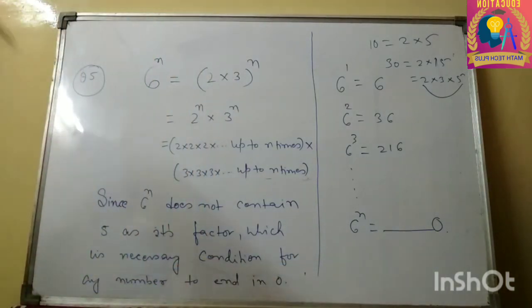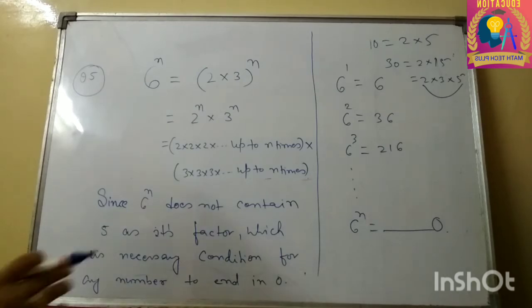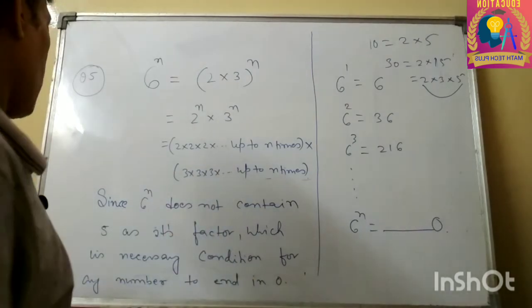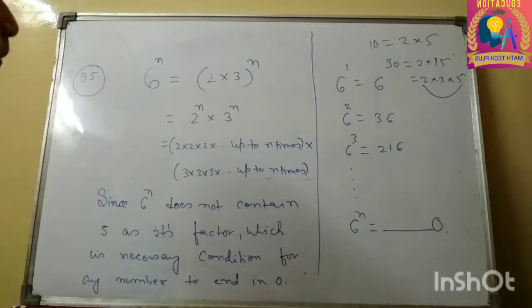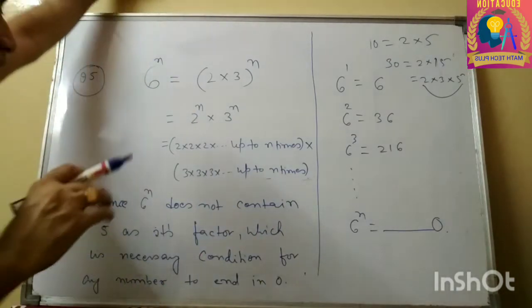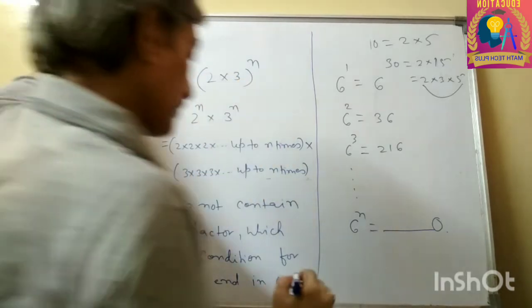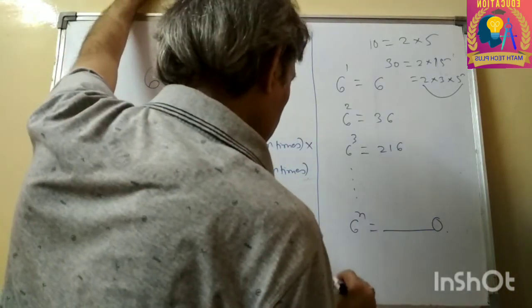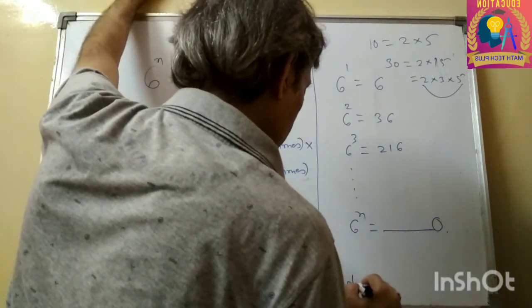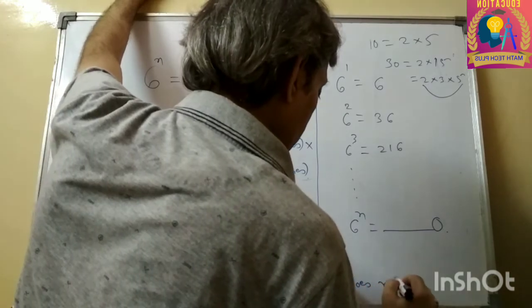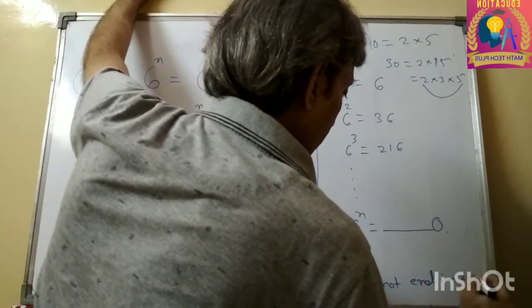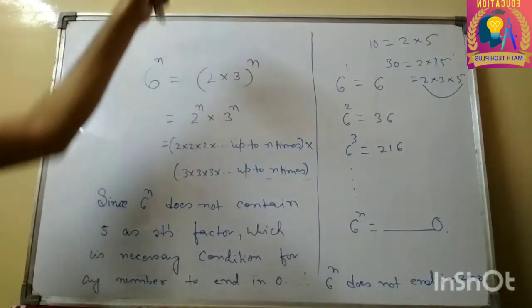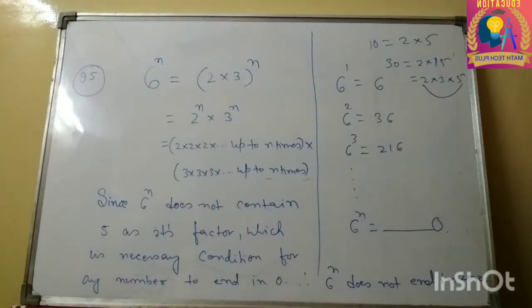Since 6 raised to the power n does not contain 5 as its factor, which is a necessary condition for any number to end in 0 according to this, it will never end in 0. You can write: does not end in 0 for any natural number.